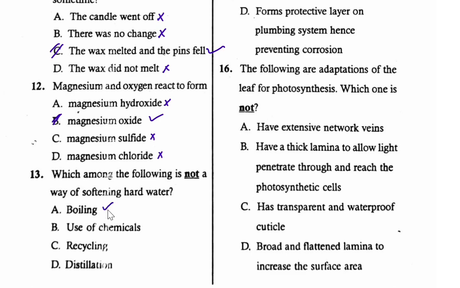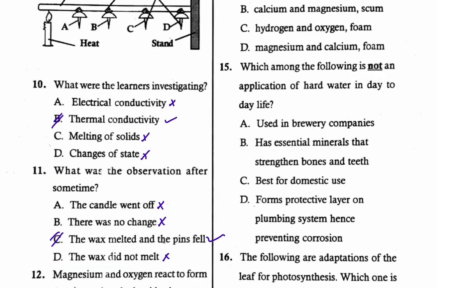That is true. We can use chemicals like sodium carbonate, that is washing soda, to soften hard water. We can use even the distillation method to soften hard water. But recycling is not a method of softening hard water. And therefore, for question number 13, the correct answer is C, recycling. Let us continue to question number 14 on the other side.